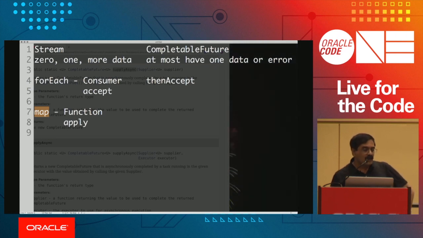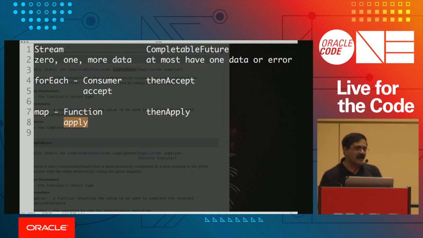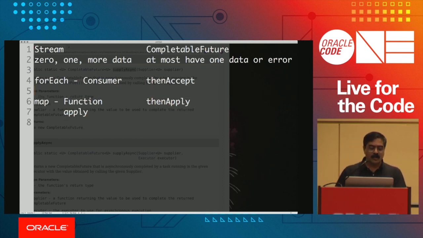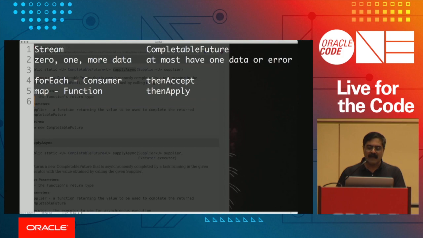The map function will transform 0, 1, or more pieces of data, but here I want to just transform one piece of data. That's all I want to do. So how do I really do that? Well, that's where then apply comes in. And notice the word apply. That should really make sense because we are performing a transformation. We want to provide a function to it. And that's why this is called then apply. So you can see how that nicely matches that call.